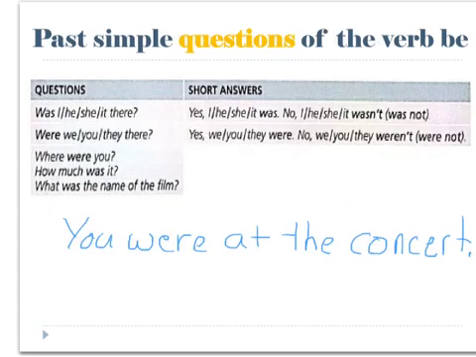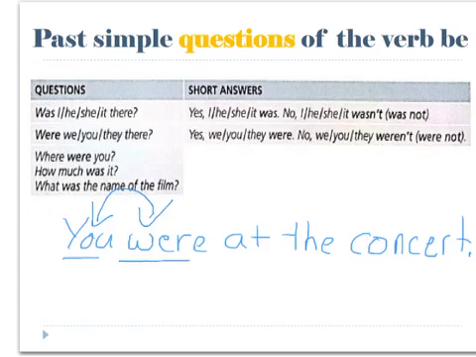For past simple questions of the verb be, we need to switch the subject and the verb. So, if we have the sentence, "You were at the concert," we can change it into a question by changing the spots of the subject and the verb.